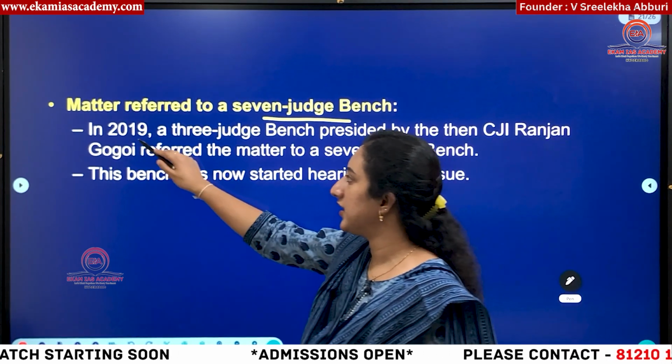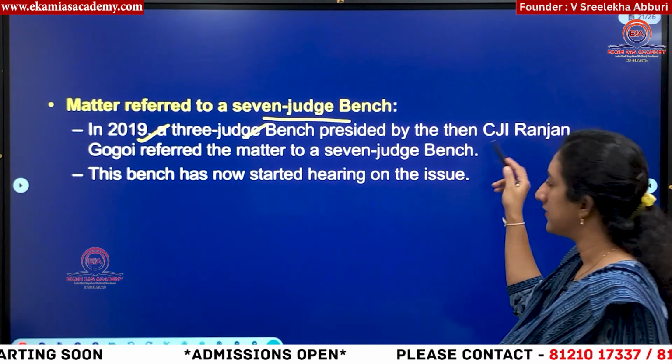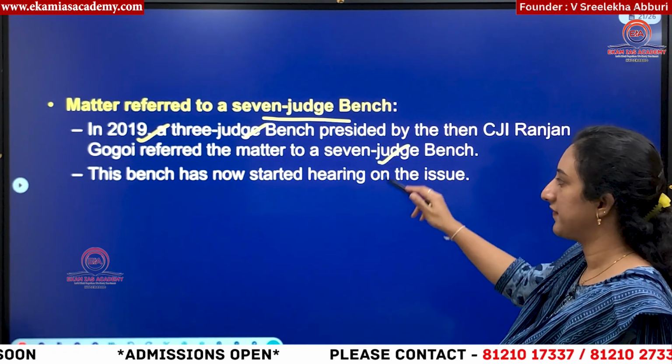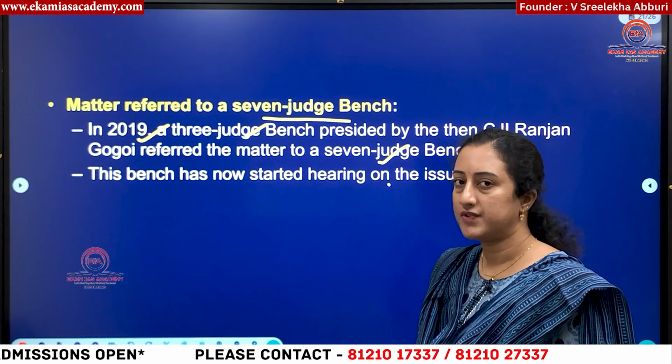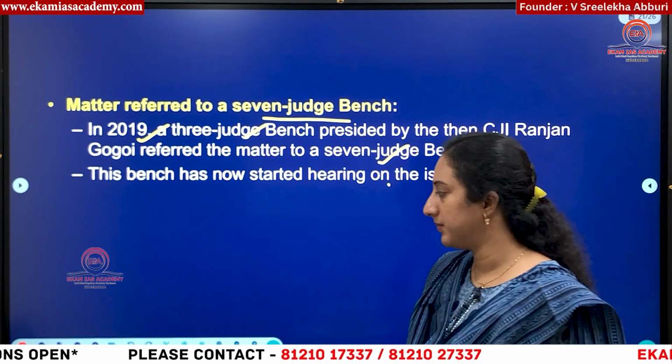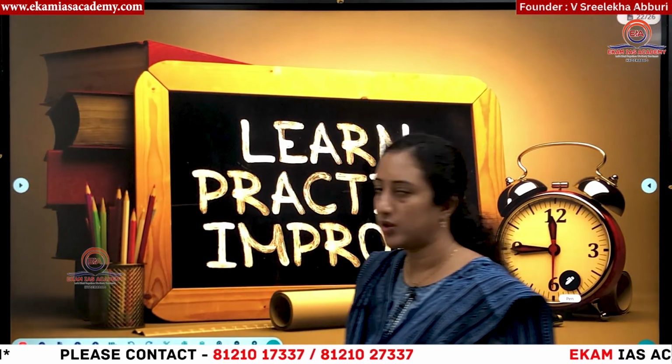So in 2019, a 3-judge bench, by then CJI Ranjan Gogoi, referred this to a 7-judge bench. Now it has come up for listing before the 7-judge bench. We will see in the coming days what the Supreme Court gives. So this is all that we have discussed.